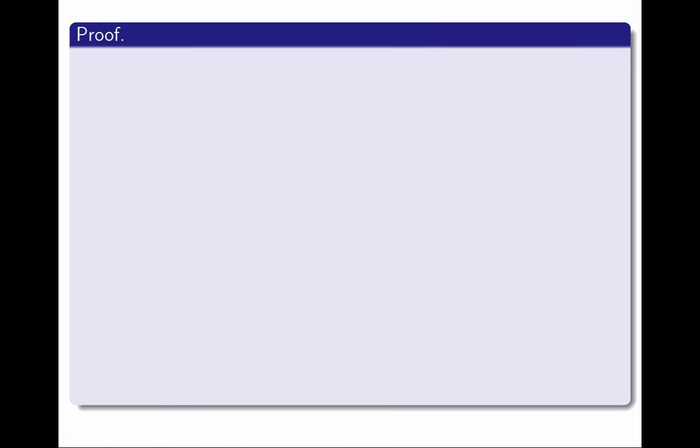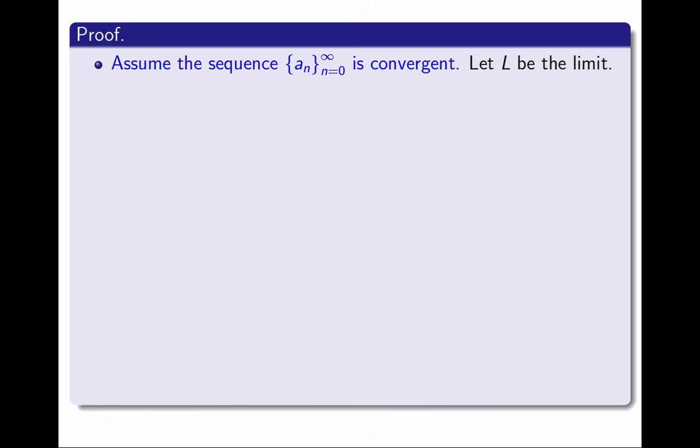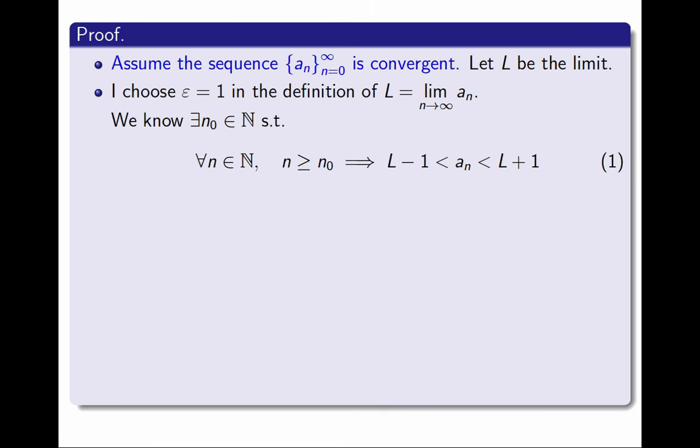Let's begin the proof. I have a sequence that I assume is convergent. Therefore it has a limit. I'm going to call L the limit. Then, in the definition of the limit of the sequence equals L, I am going to choose epsilon equals 1. I could have chosen anything else, but I'd have to choose a number, and 1 is the simplest. Then from the definition of limit, we know there exists a natural number n0, such that all natural numbers after that satisfy that an is greater than L minus 1 and less than L plus 1. That's from the definition of limit.